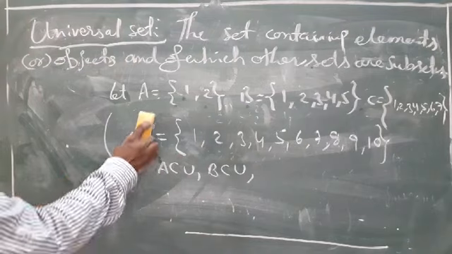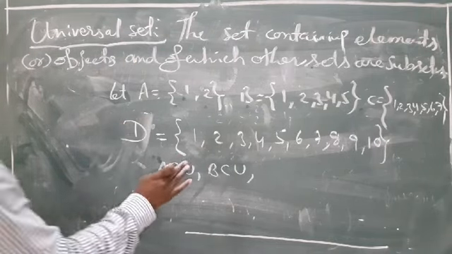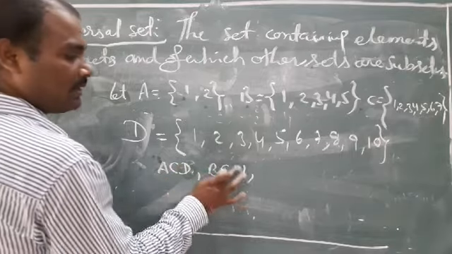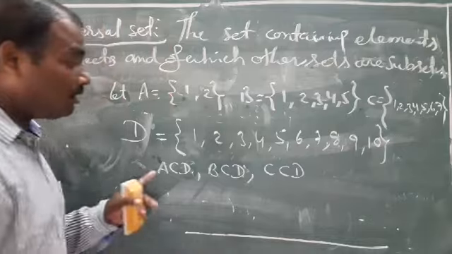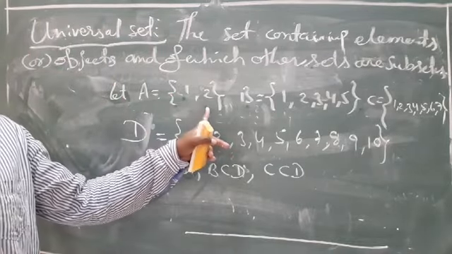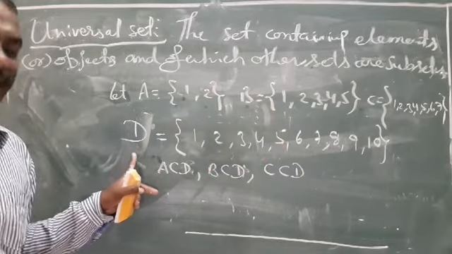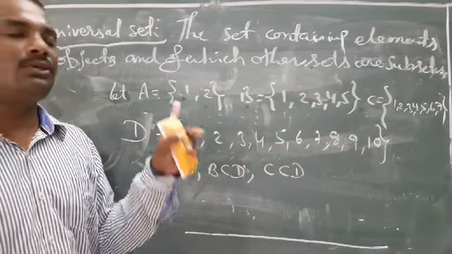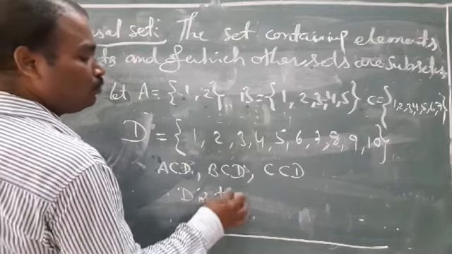For example, directly you cannot write, okay, D you can write. For example, D. A is a subset of D. B is a subset of D. C is a subset of D. All other sets are the subsets of D. So D is the universal set.